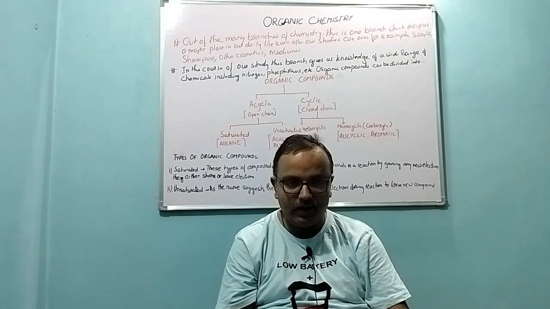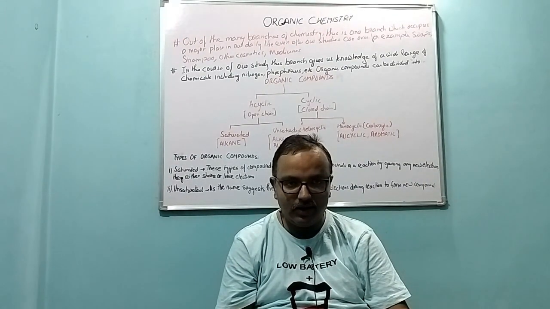Now, coming back to the types of organic compounds. As you would be able to see on the board behind me, organic compounds are divided as acyclic and cyclic compounds. Acyclic compounds are those compounds which are open chain compounds. Open chain compounds can further be divided into saturated and unsaturated compounds. Saturated compounds are alkanes, unsaturated compounds are alkenes and alkynes.